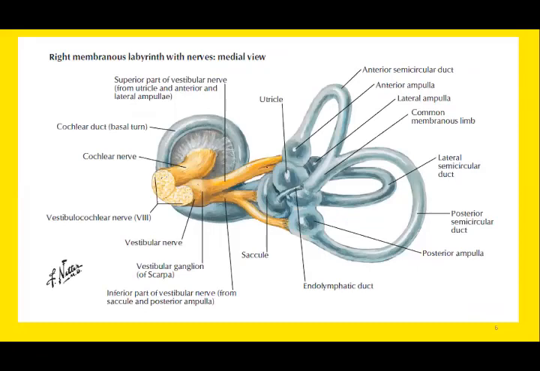This is how a membranous labyrinth looks. This is again the line of demarcation. This is the cochlear portion responsible for the sense of hearing, and this is the vestibular part. You can see the three semicircular ducts. These are semicircular ducts, not semicircular canals. Within each canal, there is a semicircular duct. Similarly, within the cochlea, there is the cochlear duct.